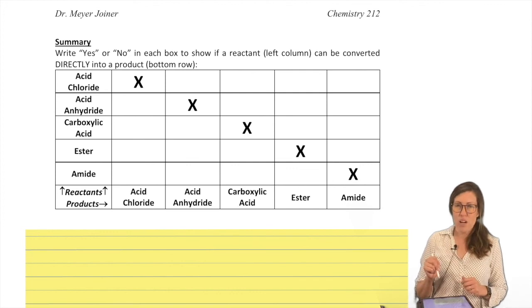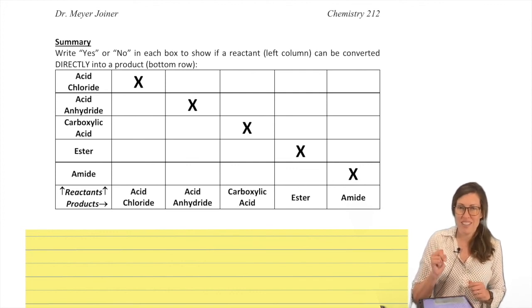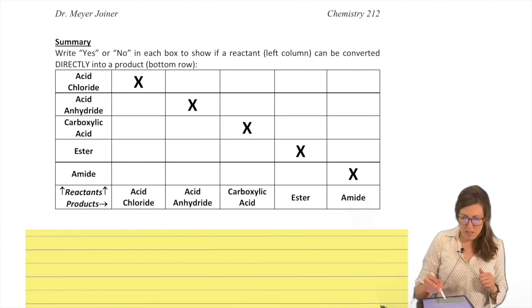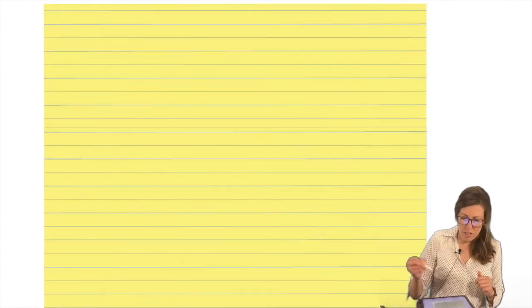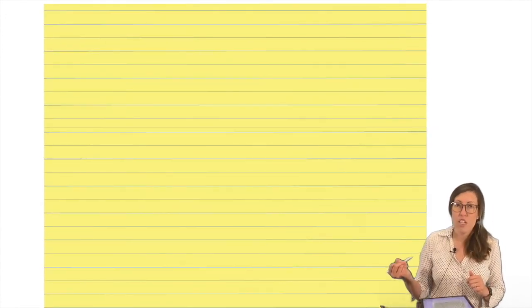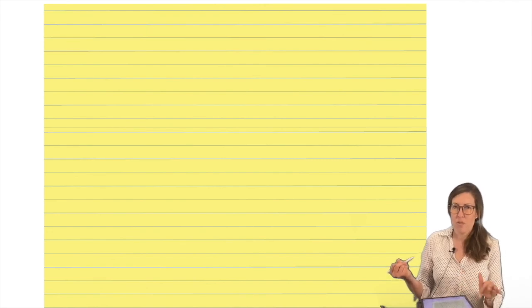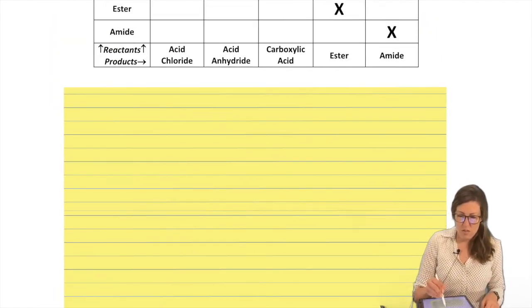Okay, so I'm going to encourage you to pause and fill out this chart, and then I'm going to ask you to get another piece of paper. Because in addition to the roadmap that's in the back of the textbook, the Klein book, that I showed you, I also want to rearrange it another way to show you a different way to set up a roadmap that's kind of unique to this chapter. But I think it's helpful.